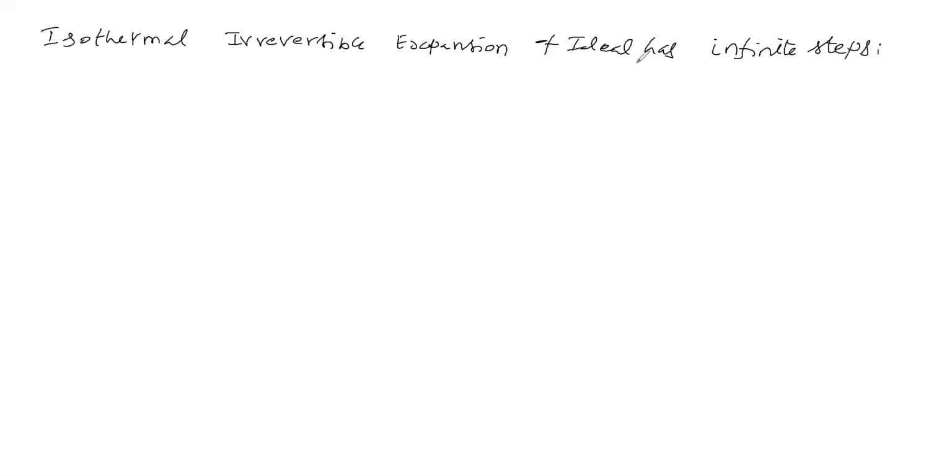Though it is infinite steps, this process should be irreversible only. Now we will see how the work done will be. Here pressure is taken and here volume is taken. The graph is a rectangular hyperbola.